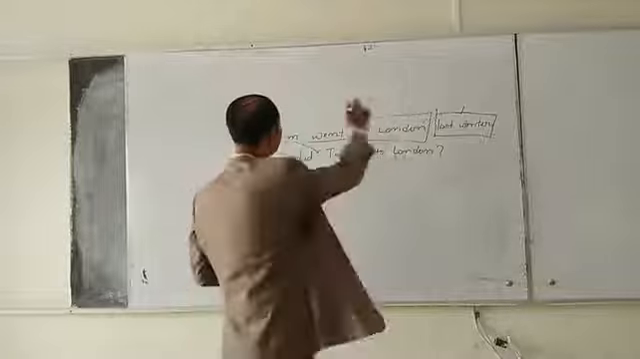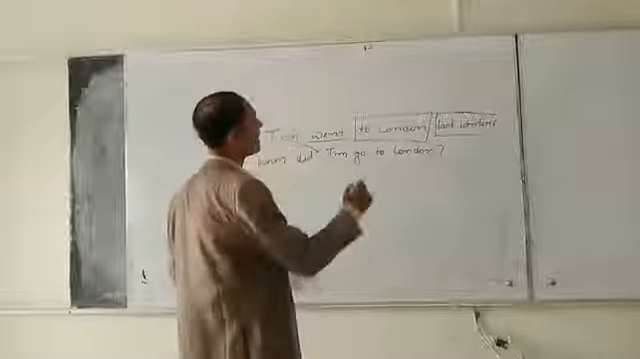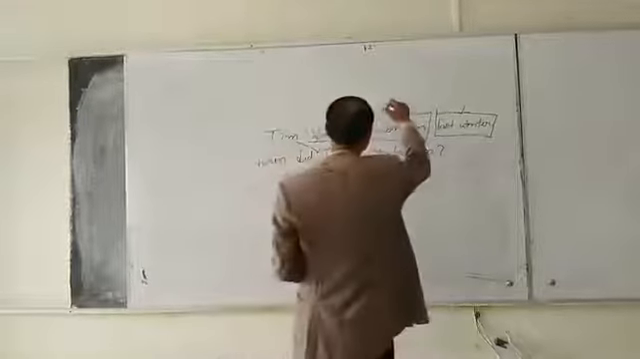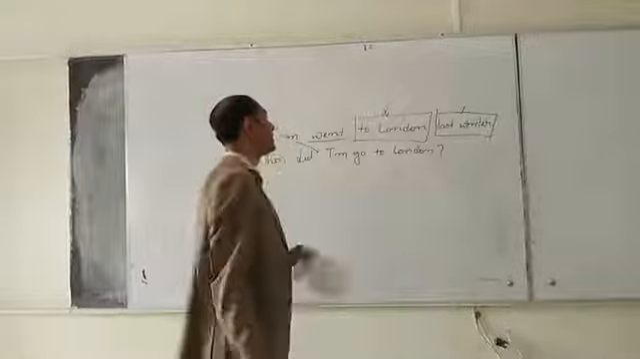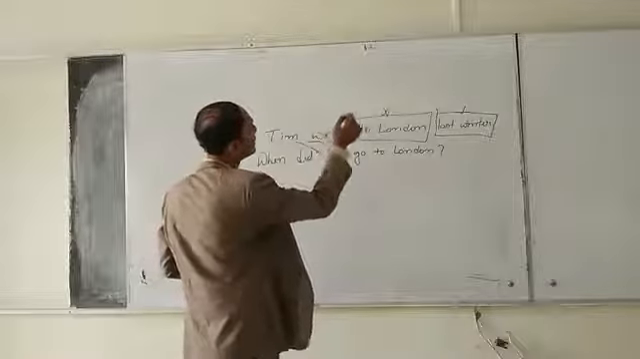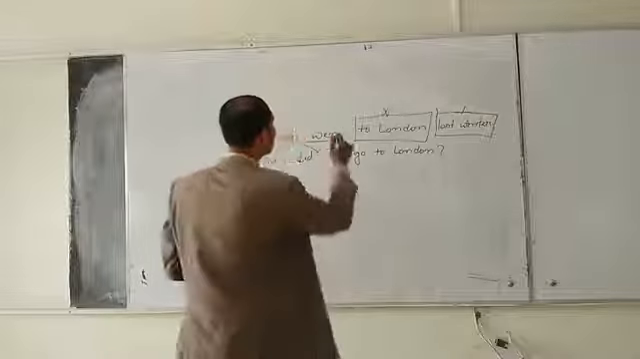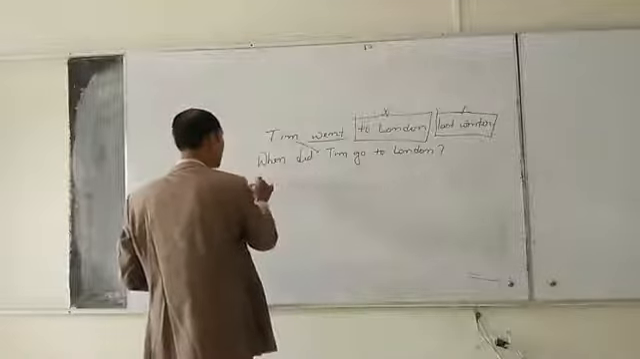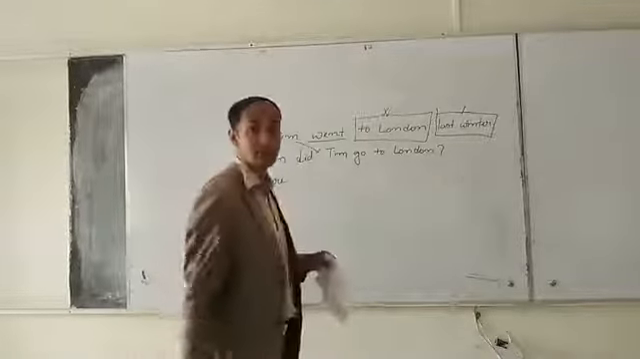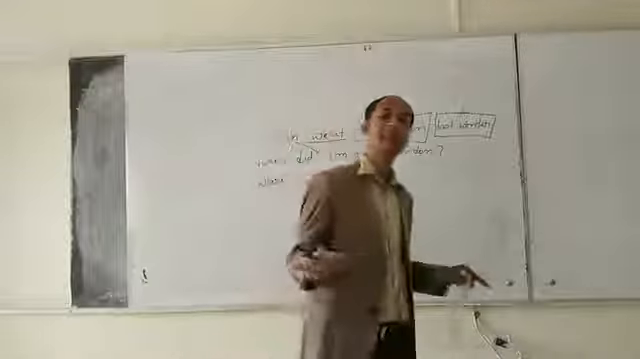From this sentence, we can get another information. The information is about place. Okay? Then if we get the information about place, we will use where. We will use where. But the structure is same. Okay?